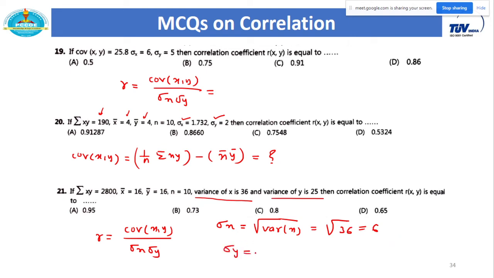Similarly, sigma y is the square root of the variance of y, which is the square root of 25, that is nothing but 5. So now sigma x is there, sigma y is there. To calculate covariance of xy, use the same formula. Summation of xy is given, x bar is given, y bar is given, and n is given. Only this part is new, the relation between standard deviation and variance.